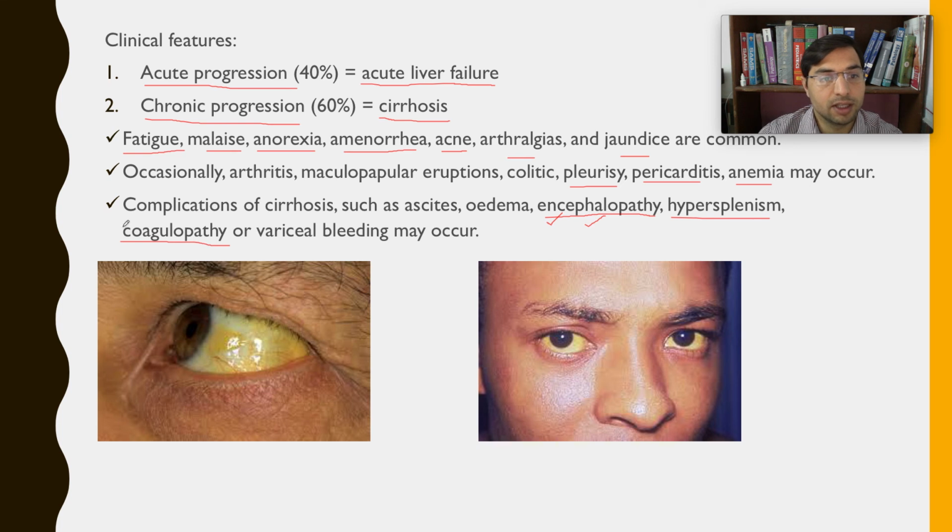Why? Because the liver produces clotting factors and vitamin K is involved, and there are various internal and external factors. Then variceal bleeding, right, from the esophageal varices, there will be bleeding because of the increased portal hypertension. Don't worry, we will study about this mechanism once again.